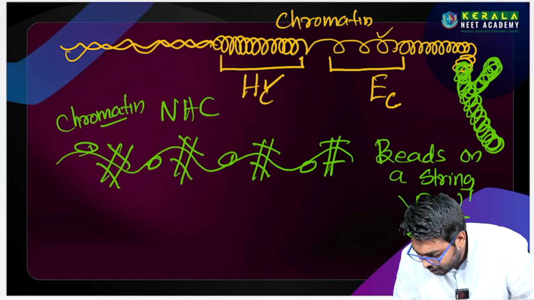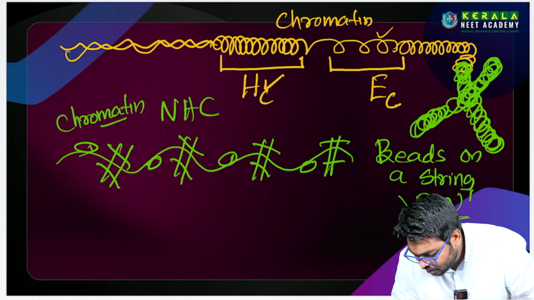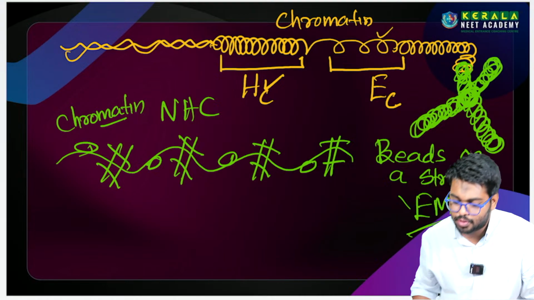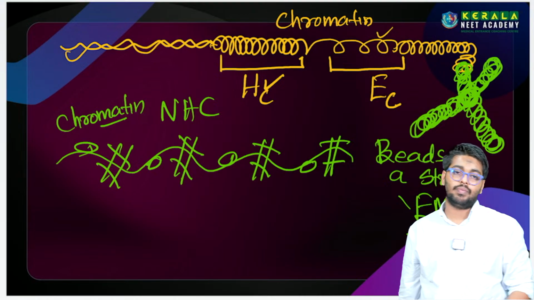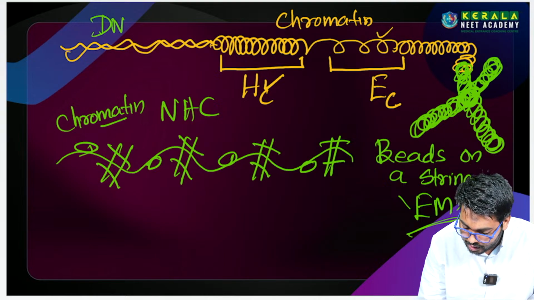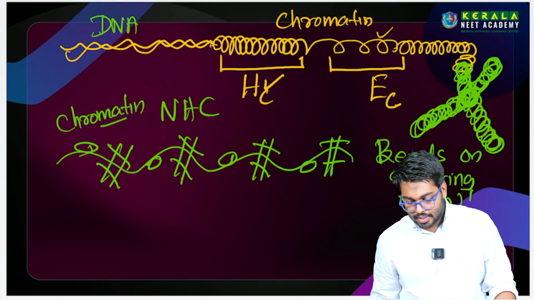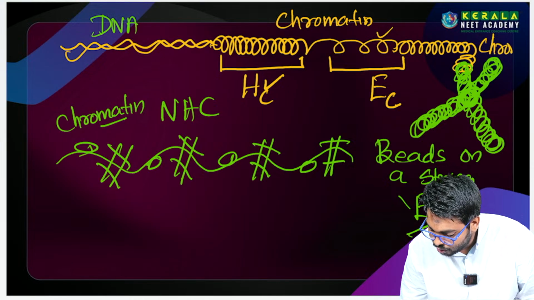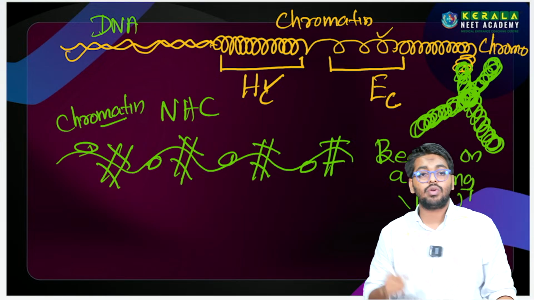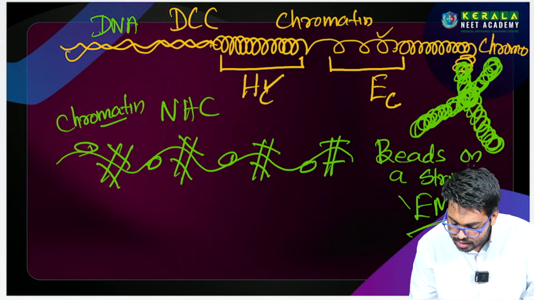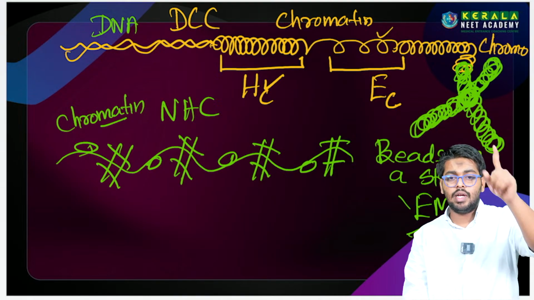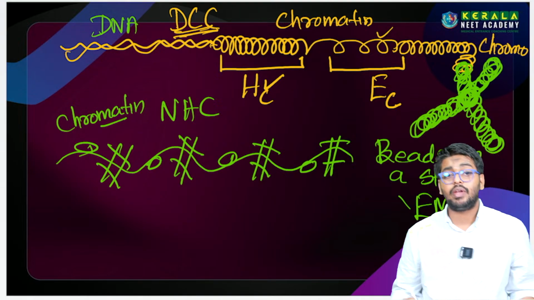This tight coil becomes the chromosome. This is the hierarchy: DNA to chromatin, then chromatin to chromosome. It is like a DCC: DNA, chromatin, chromosome. So this is the abbreviation.